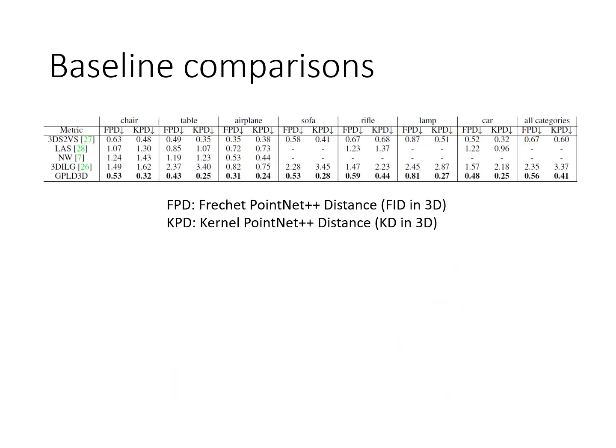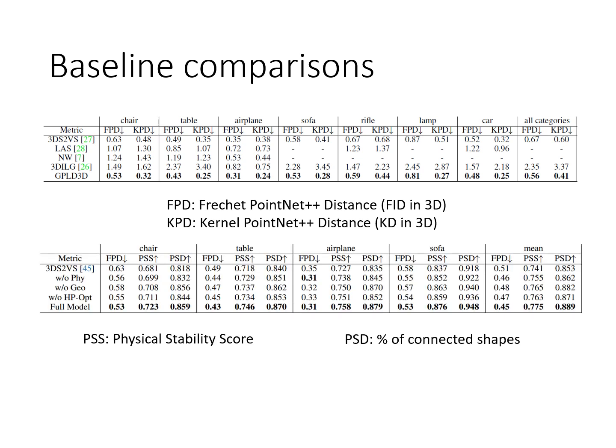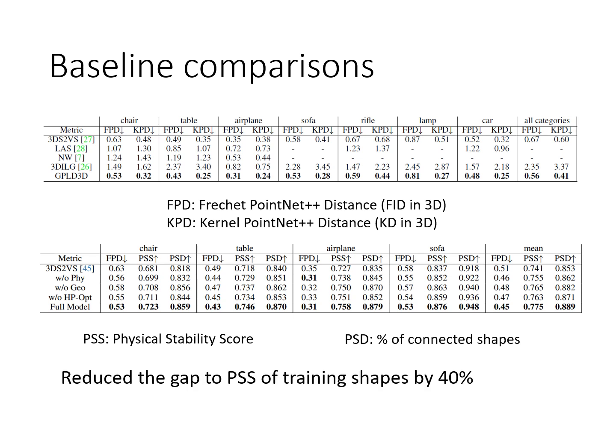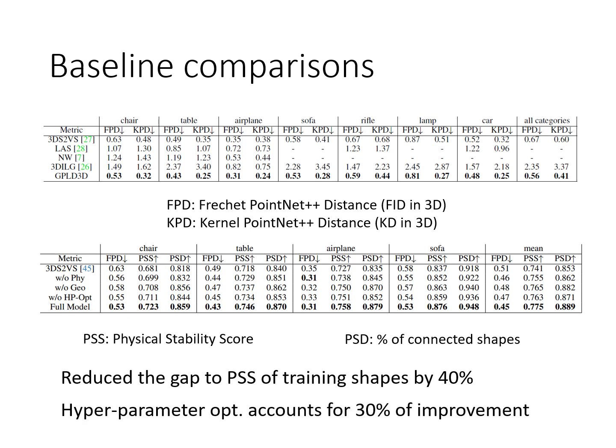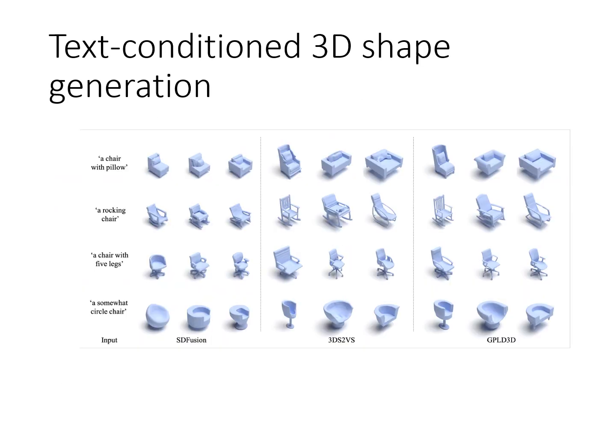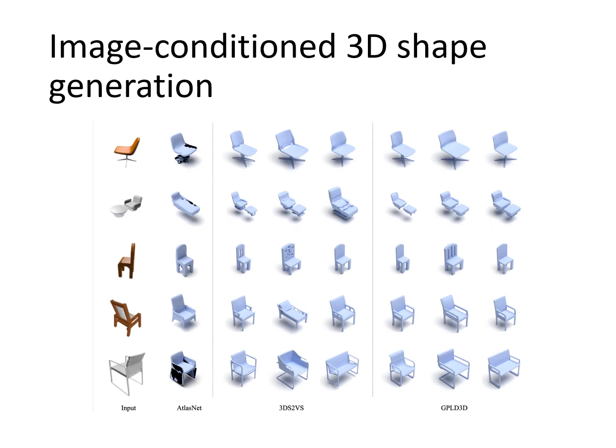Our approach improves the state of the art in terms of FID and KD scores in the range of 10 to 20%. In terms of physical stability, our approach reduces the gap of the physical stability scores of training shapes by 40%, and hyperparameter optimization accounts for 30% of improvements. With the improved diffusion network, we have improved the text conditioned 3D shape generation and improved the image conditioned results.